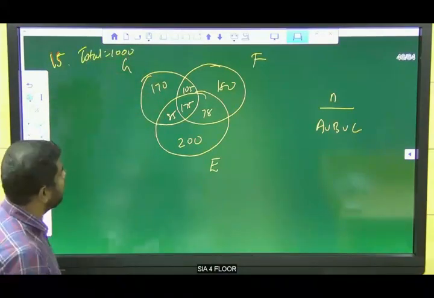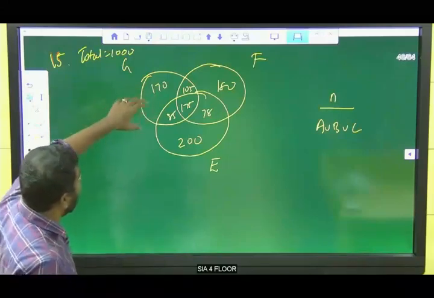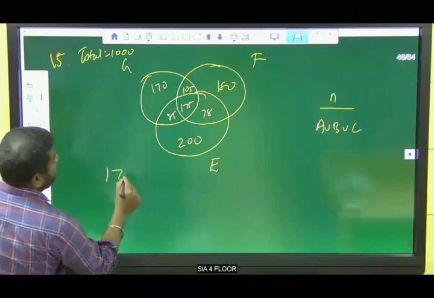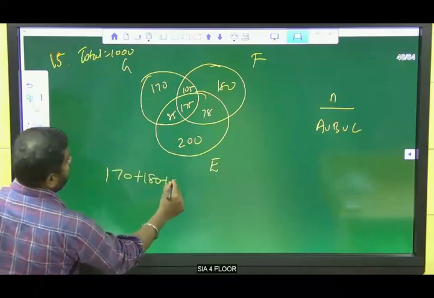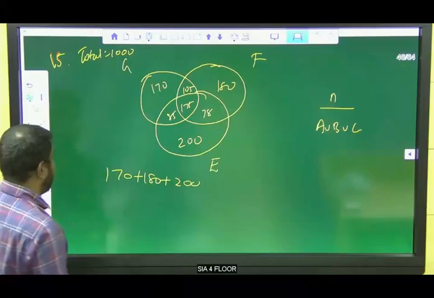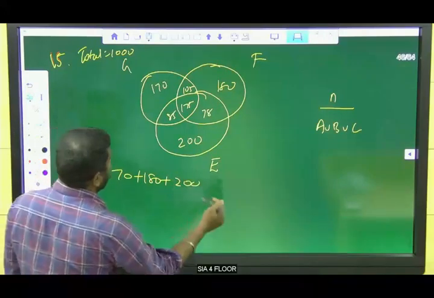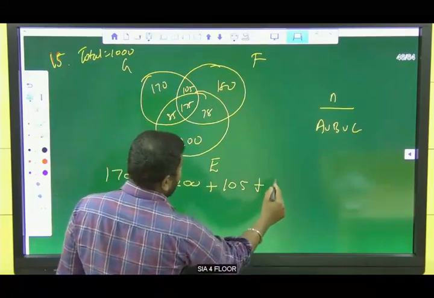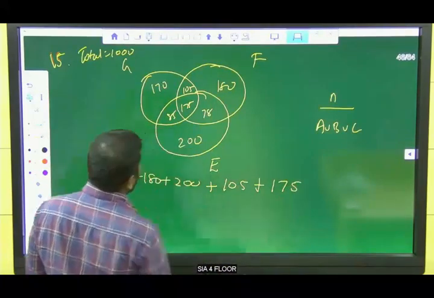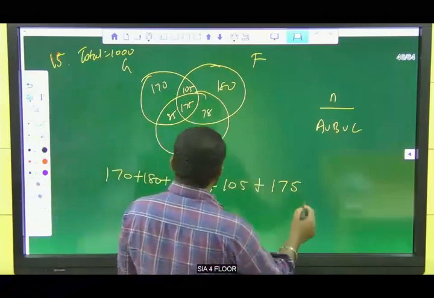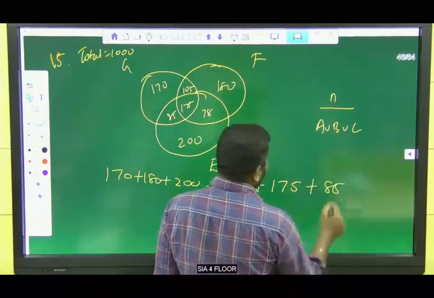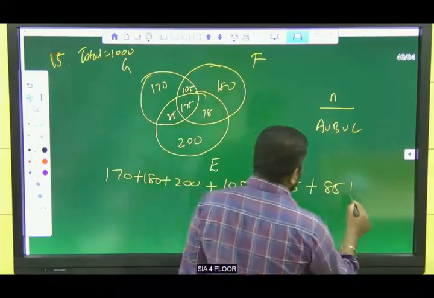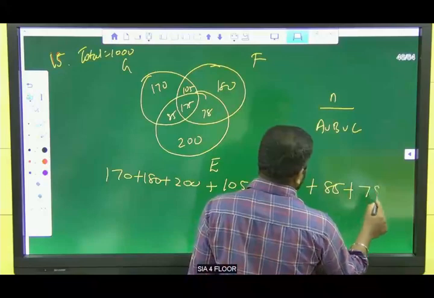So we need to add all the given numbers inside the circles: 170 plus 180 plus 200 is 350 plus 200, 550. 550 plus 105 is 605. 605 plus 175 is 780. 780 plus 85 is 865, plus 78.